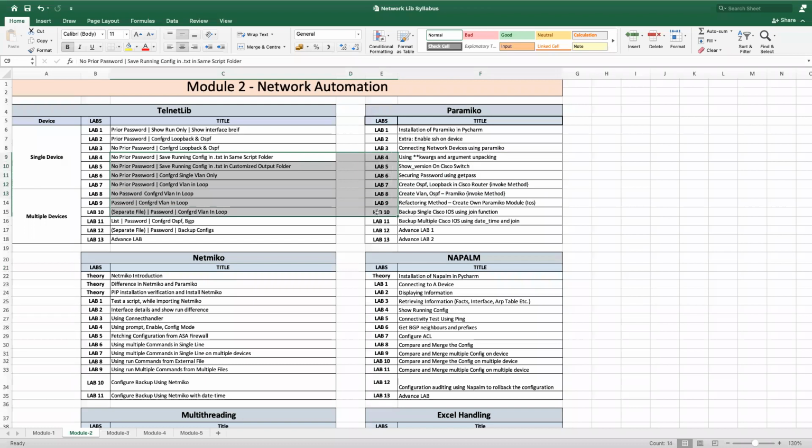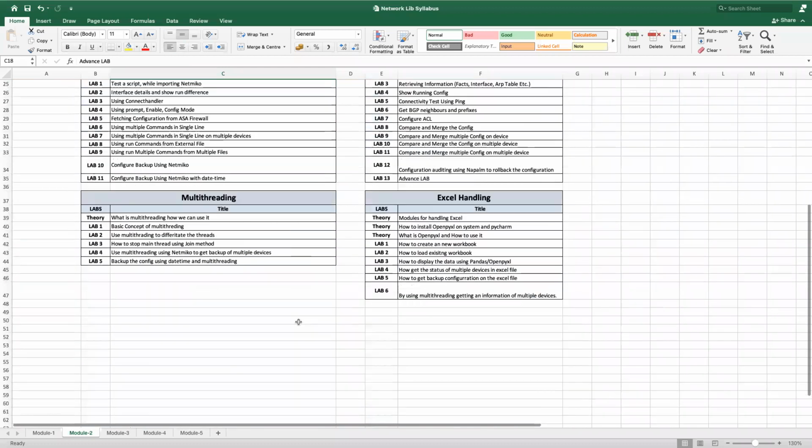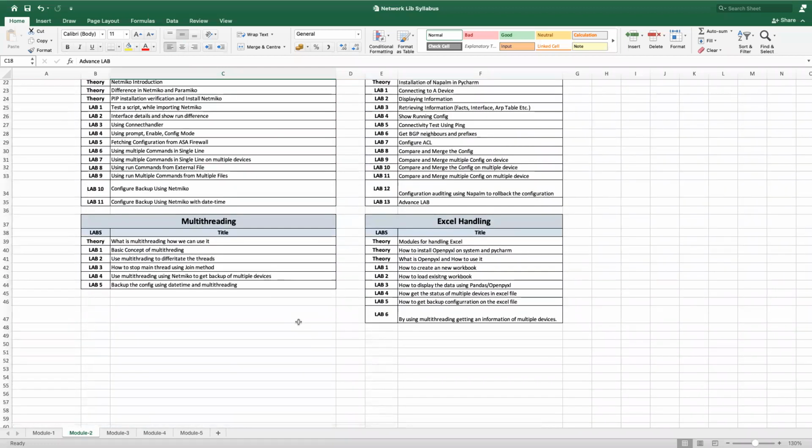These are the three libraries everyone is using now. But in the market, NAPALM is a very new library, and it is the easiest one according to these four. But if you don't know these three, learning NAPALM is a waste of money, right? So I have included the latest one as well. Okay, that's fine. But what if I need to deal with thousands of devices at a single time? For that, we have to learn multi-threading. So I'm going to tell you what multi-threading is.